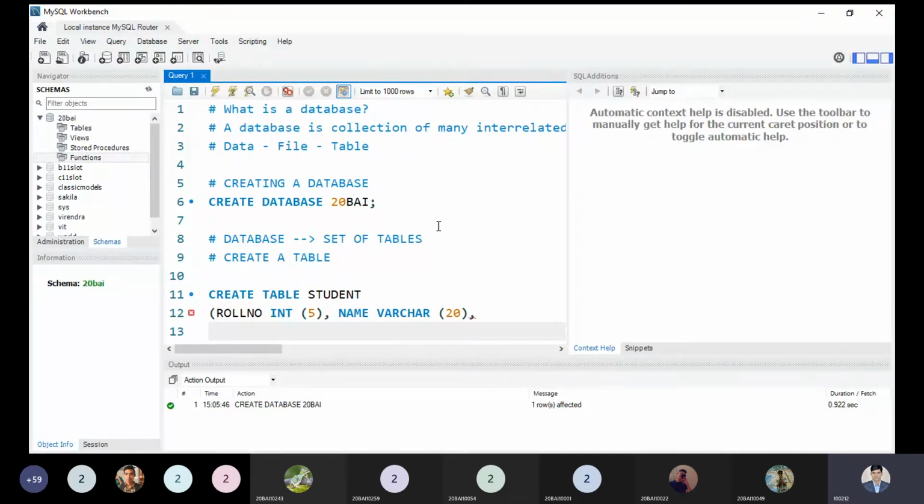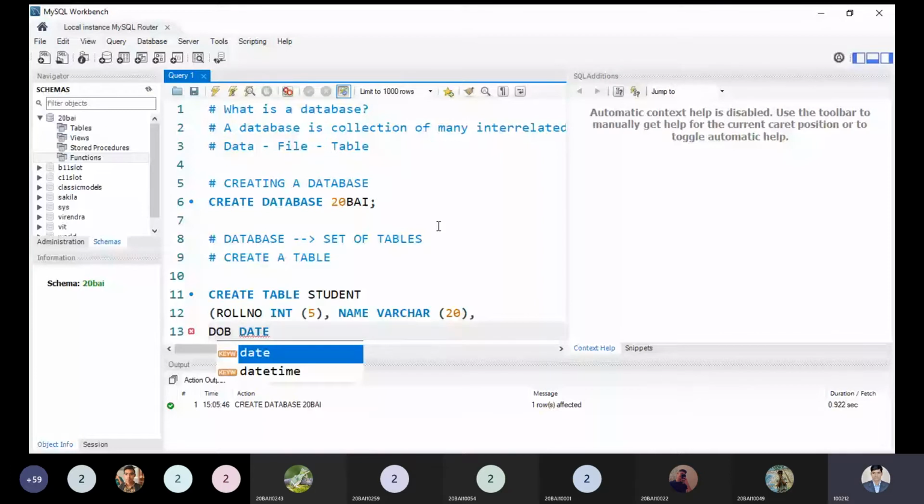The student date of birth should be there, how he was born. What data type can I use? I can use date. Date has its own defined format, so there is no need to define its format or pass any size. Date itself is a data type.